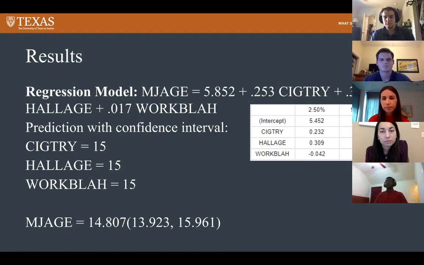We ran a prediction with the confidence interval for marijuana age, using the first use of cigarette and hallucinogen as 15 and the days missed work in the last 30 days as 15. And we got an age of 14.807 with a range of 13.92 to 15.96.